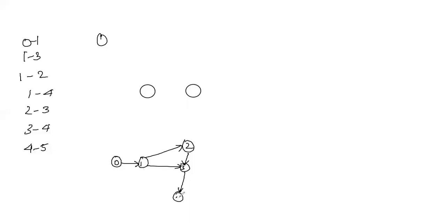This is 4. 0 to 1, 1 to 2, 1 to 3, 1 to 4, 2 to 3, 3 to 4. Okay. Then 4 to 5. This is the last activity. Right. This is the only network diagram we need to construct. Okay.